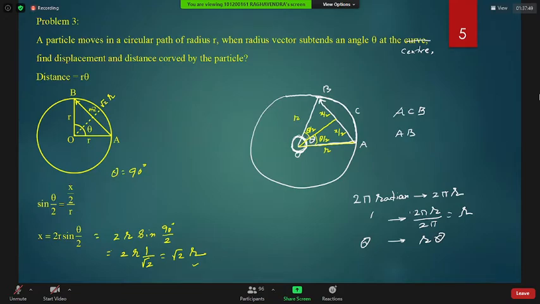Okay, beta, both you say the meaning is the same. Circumference is 2 pi r. At that time, the radius vector will be subtending an angle of 360 degrees at the center. 360 degrees is 2 pi radian. 2 pi radian is subtended by 2 pi r, so theta radian. That means how the particle is rotating: the particle is rotating like this.